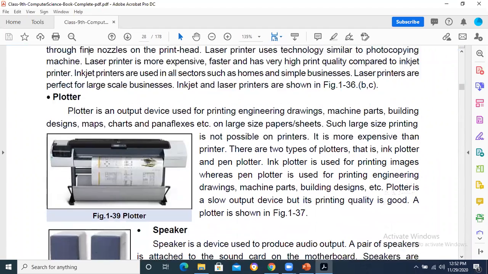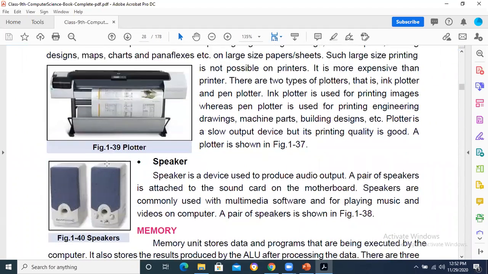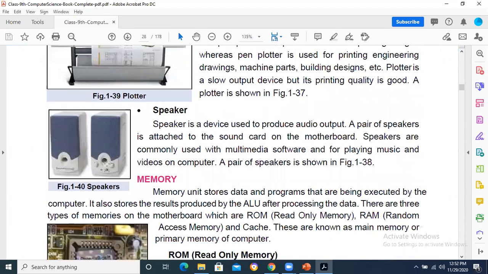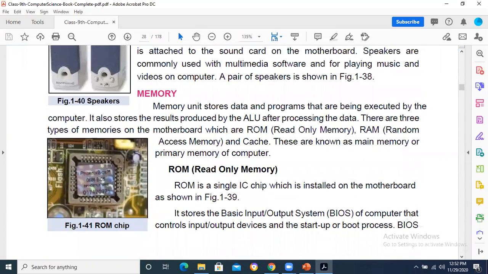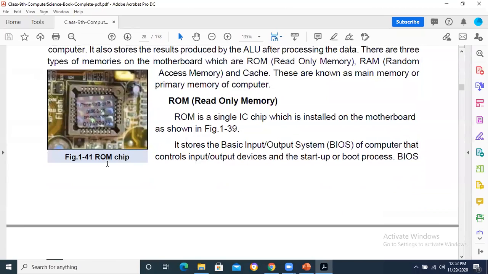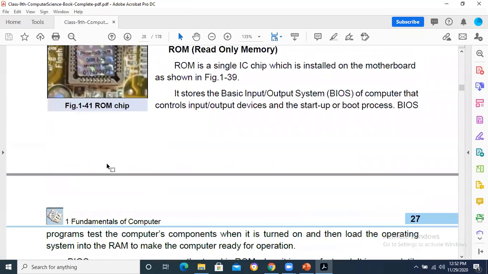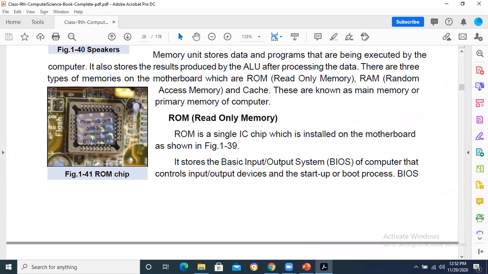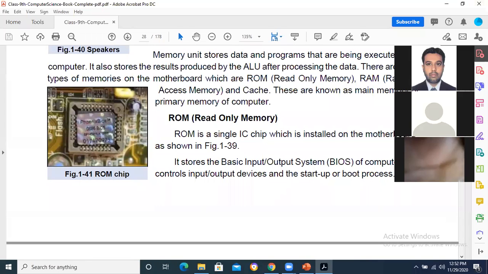Plotter is used at commercial level, where you are going to print the data on large sheets. You know about the memories, read only memory and random access memory. These are the two important memories inside. Read only memory is a chip which contains the written program in it, just like BIOS, which holds the basic input output program. The program is written inside it. This is called read only memory, and the example is the BIOS chip. When we switch on the computer system, the BIOS chip is there.